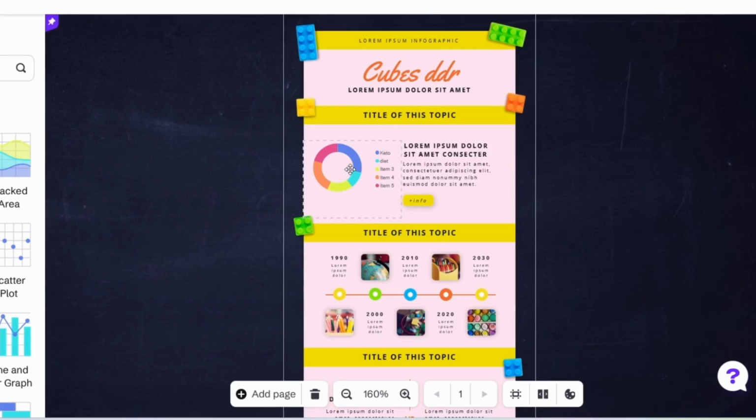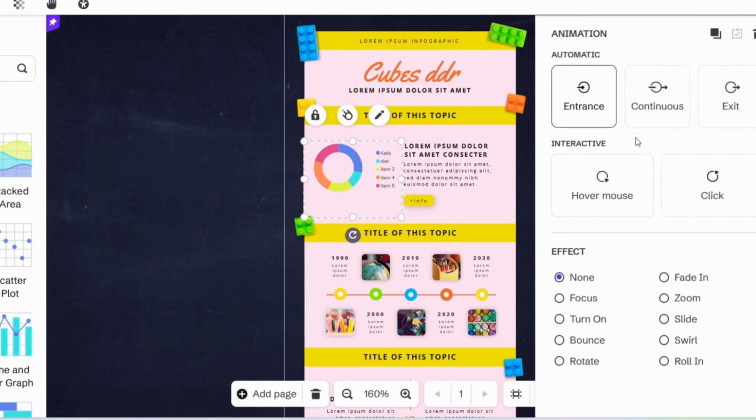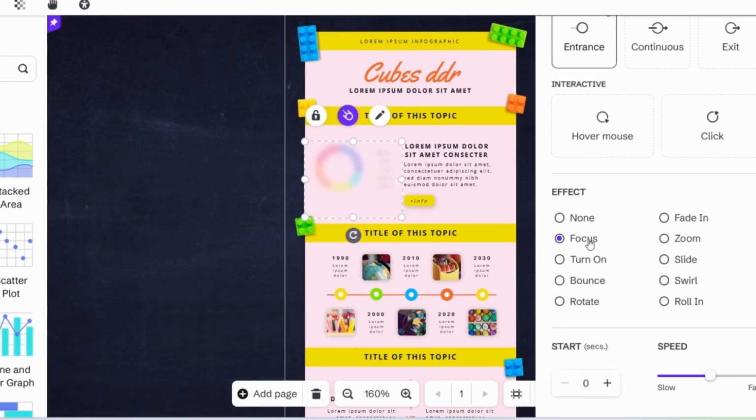As you can see, this doesn't have any animation currently. So I can add some animation. So simply I will click on it and then I will click here, okay? And now I can add some animation. So now I need to click here. You can see effects, none. So I will say, for example, focus, okay? Focus, here you can see it is focusing, okay?